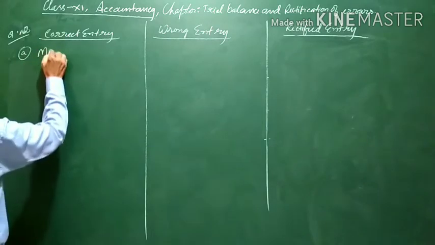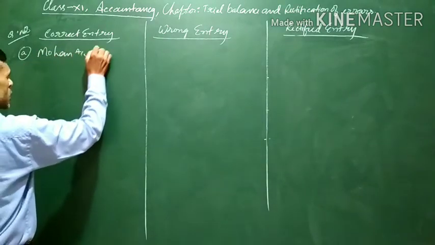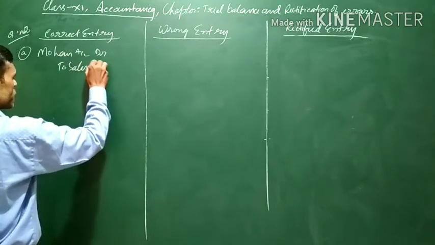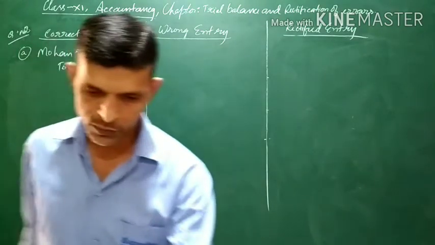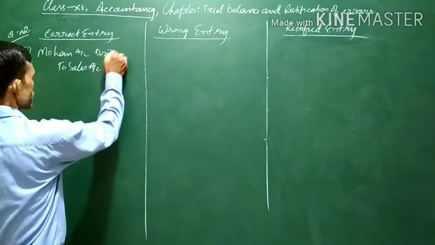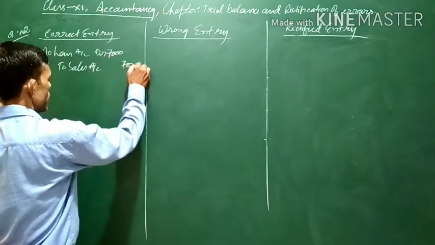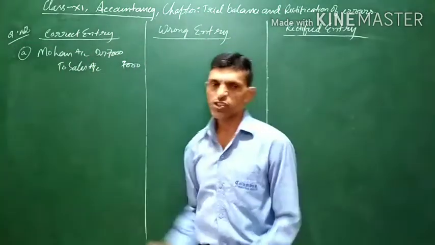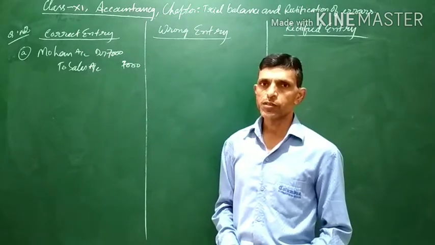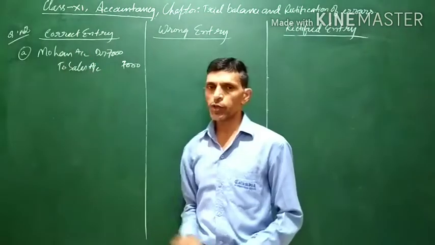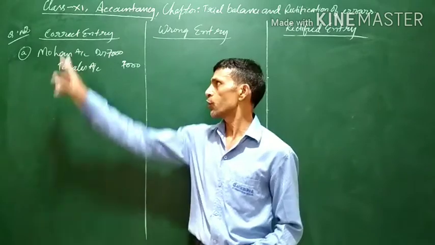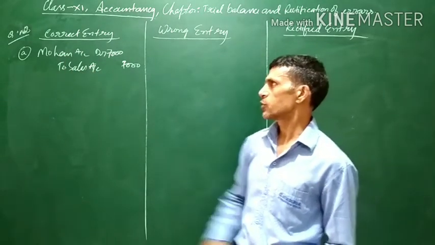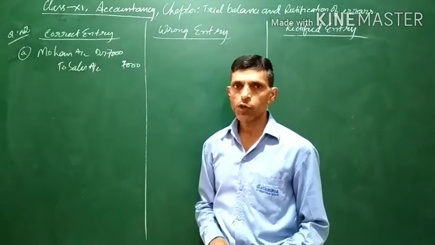Credit sales to Mohan. The entry will be Mohan account debit to sales account. Now the amount is 7,000. The entry should be Mohan account debit to sales, because if we sell goods, Mohan will be receiving the goods. Mohan is a personal account, and the rule for personal account is debit the receiver. Since Mohan will be receiving the goods, Mohan will be debited.